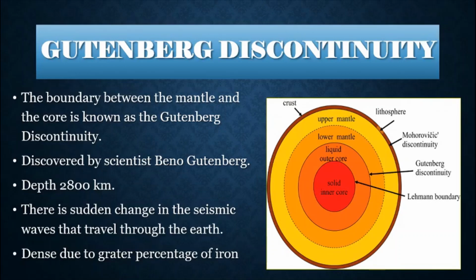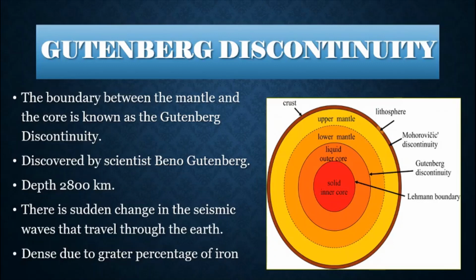Now, the primary waves, also known as the P waves, decrease in velocity in this Gutenberg discontinuity, while the secondary seismic waves disappear completely. Hence, we can assume that this Gutenberg discontinuity must be in a liquid form.